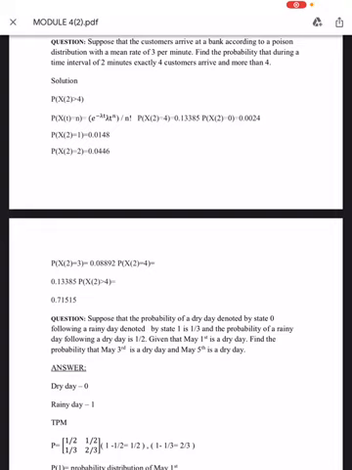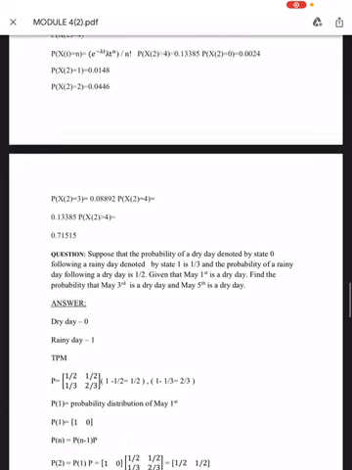That is, we have to find P of X(2) equal to 4 is 0.13385, and P of X(2) equal to 0 is 0.0024. P of X(2) equal to 1 is 0.0148. P of X(2) equal to 2 is 0.0446. P of X(2) equal to 3 is 0.08892, and P of X(2) greater than 4 is 0.7151.